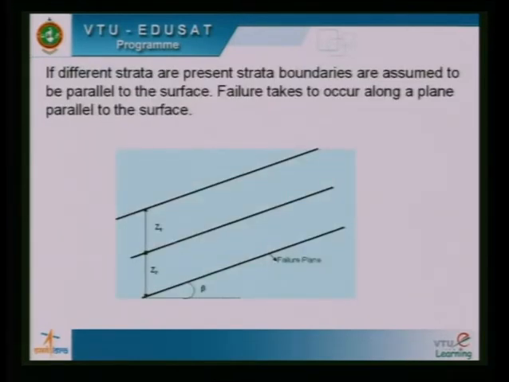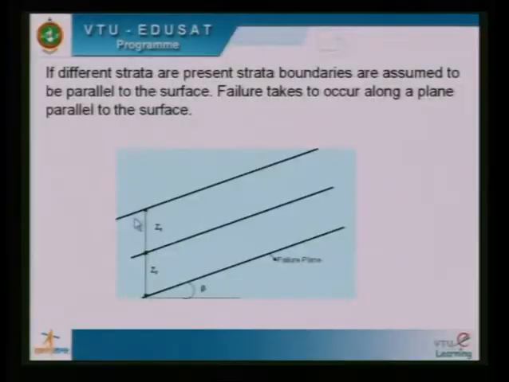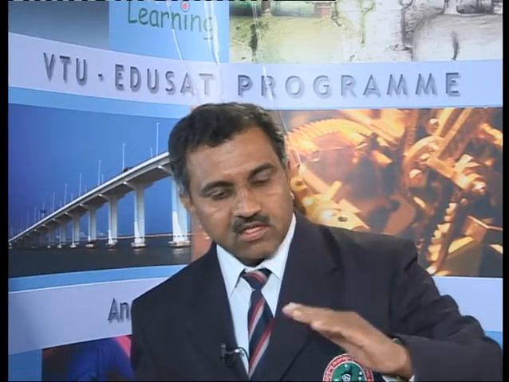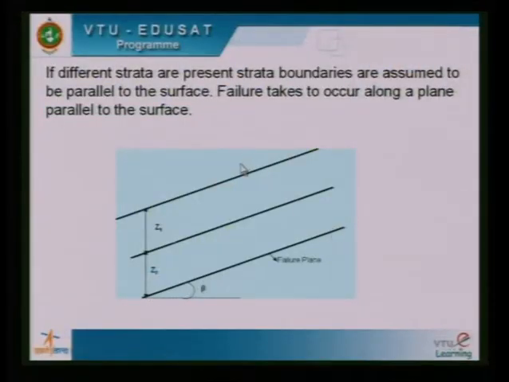Now, if the infinite slope has different strata, we assume that those strata are also inclined and they are parallel to the top surface. If it is stratified, the different strata are also parallel to this, like this. And then if a stratified infinite slope fails, the failure plane is also assumed to be parallel to this sloping surface. That's the assumption which we make.